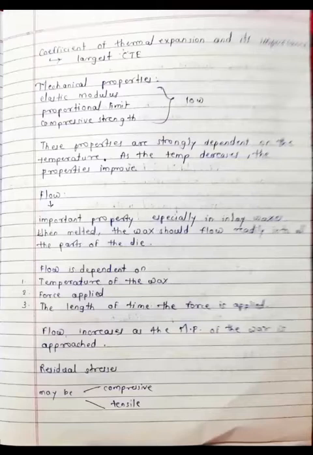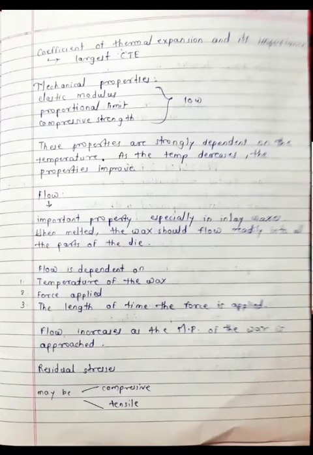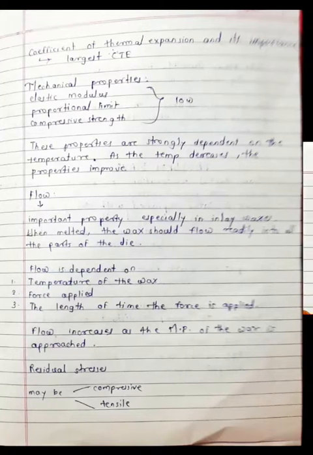We will discuss die materials and castings in upcoming videos. When melted, wax should readily flow into all parts of the die. Flow is dependent on the temperature of the wax, the force applied, and the length of time the force is applied. Flow increases as the melting point of the wax is approached. Residual stresses may be compressive and tensile.